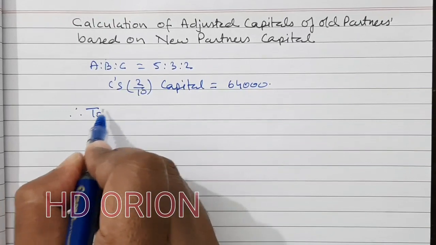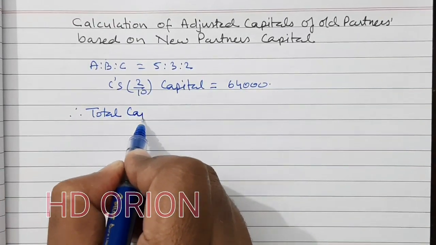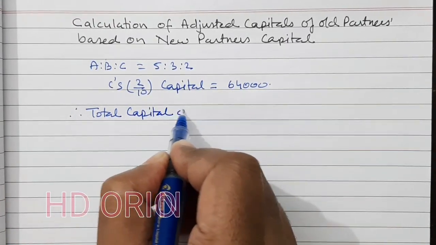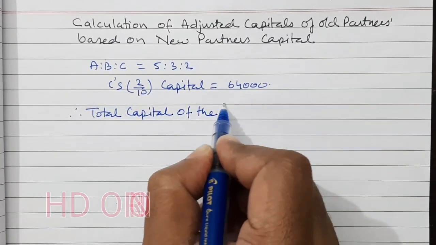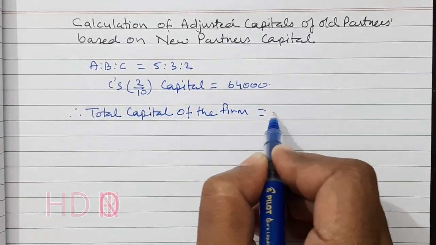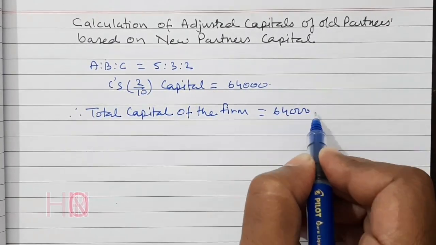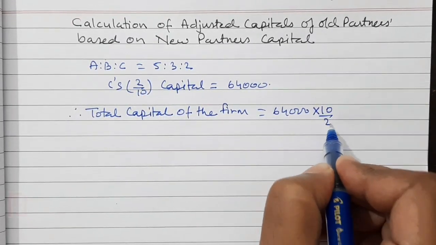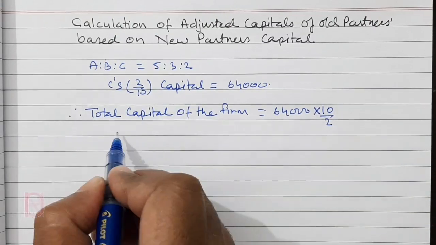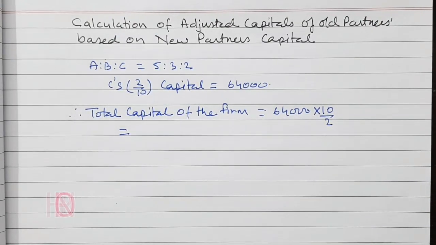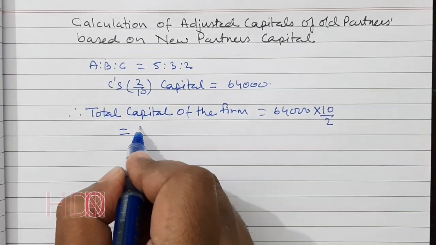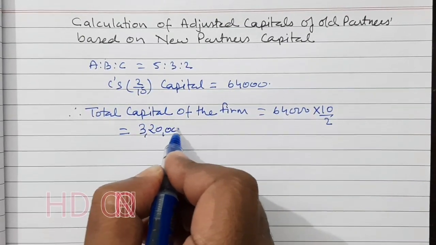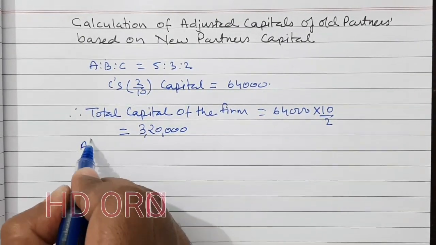Therefore total capital of the firm is equal to 64,000 into reciprocal of C's share, 10/2, which will be equal to 3,20,000.